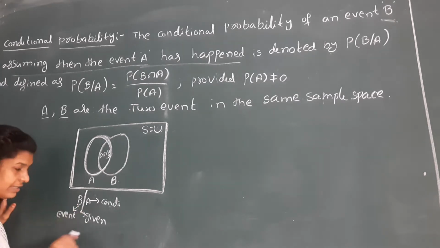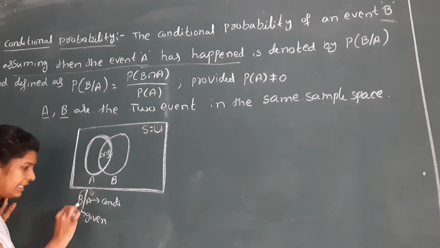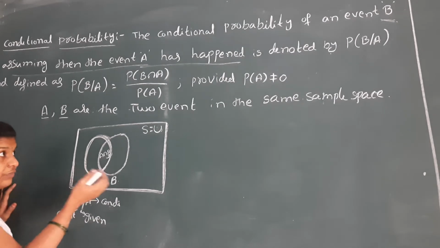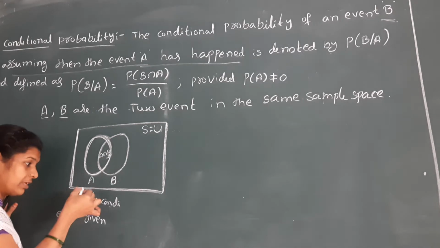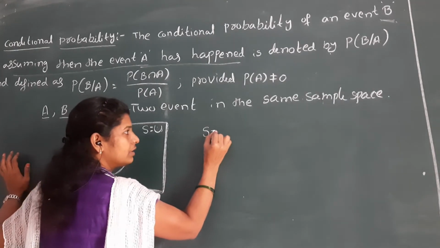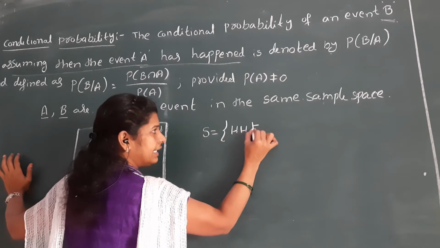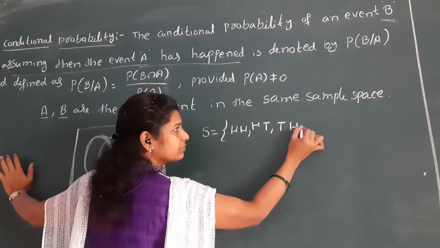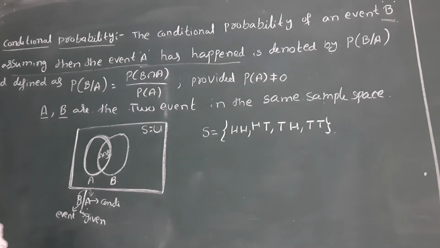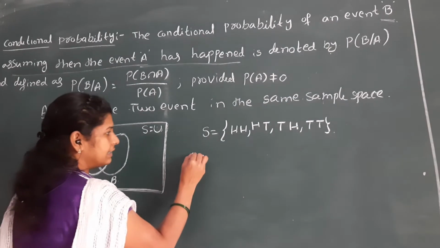That means B is coming from the event A. This B event comes from the event A, but A and B are events in the same sample space. For example, toss two coins. The sample space is what? If you toss two coins, the sample space is head, head; head, tail; tail, head; tail, tail.